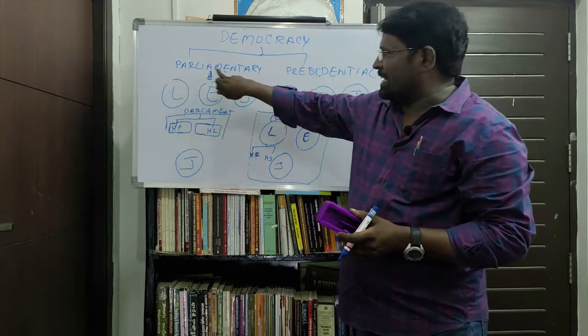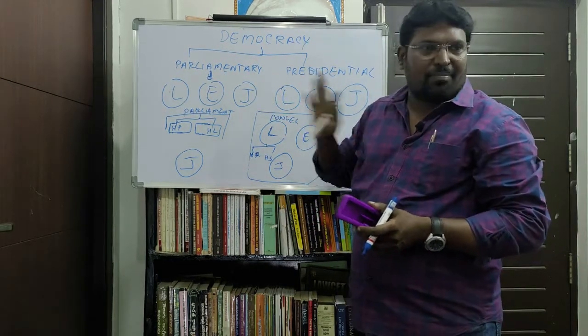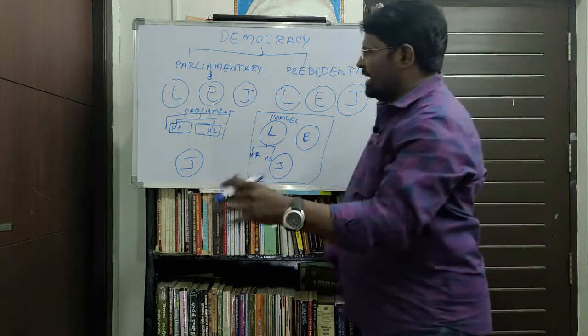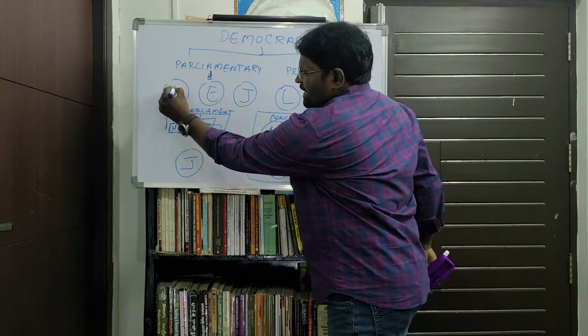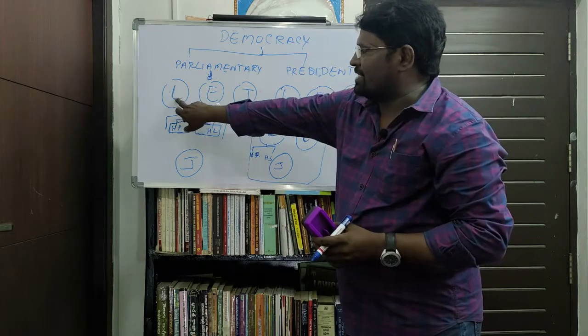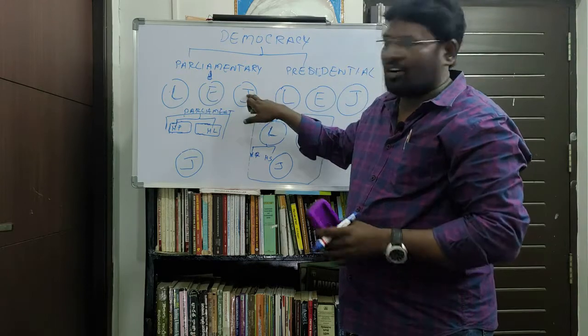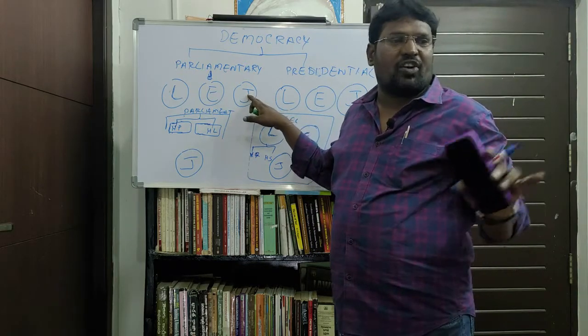In every parliamentary form of government, for example India, which adopts the parliamentary form, the one is legislative, the second executive, the third judiciary. These three organs are common to any democratic government in the world.